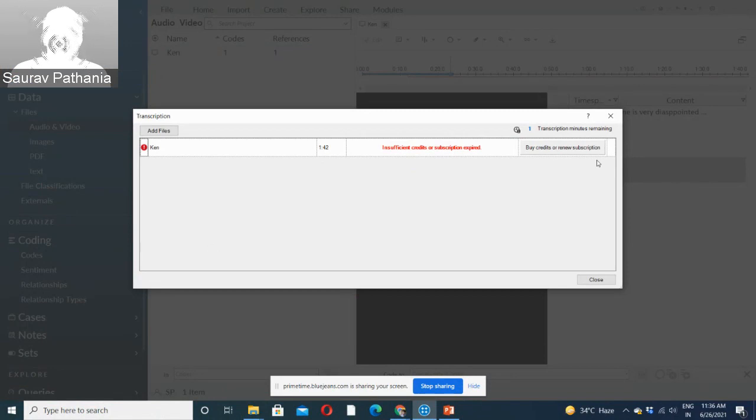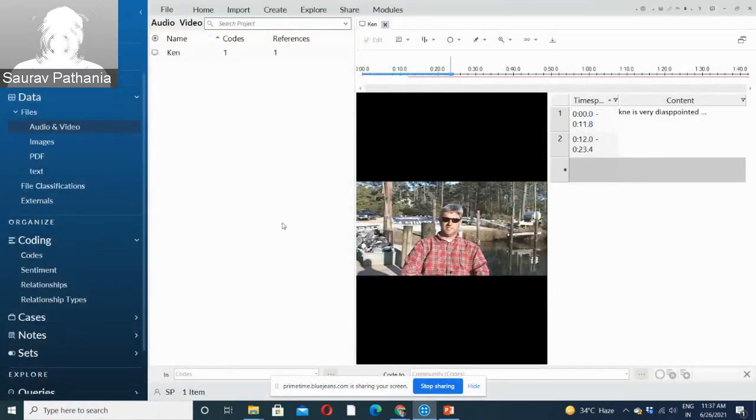Once the transcription happens automatically, it will be brought in and synchronized with the video, and you can do analysis on that text transcription. Now let's come to the analysis part. This is all manual, how you can manage and do the coding inside NVivo. But anything you want NVivo to analyze for you should be text. Audio and video cannot be analyzed directly. You need to convert them into text, obviously.